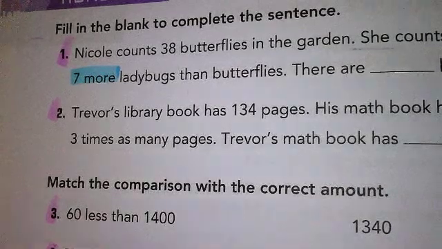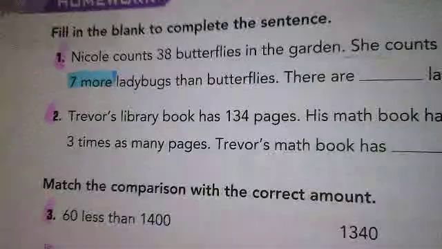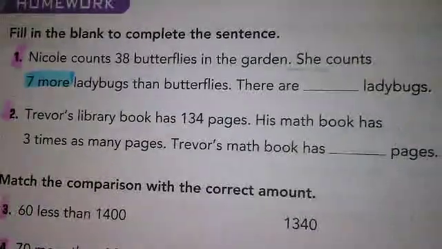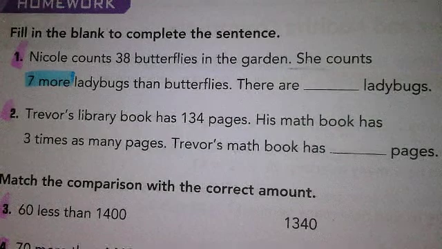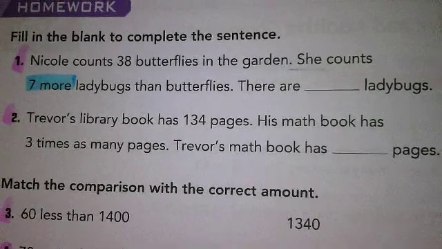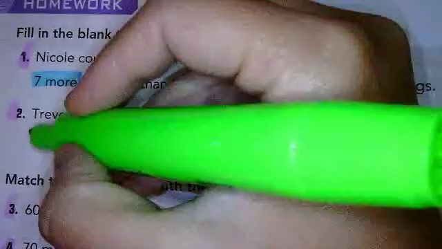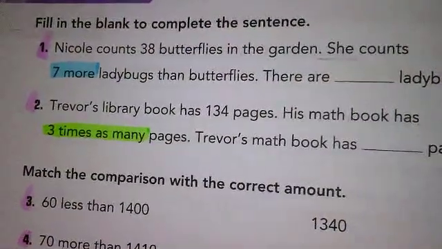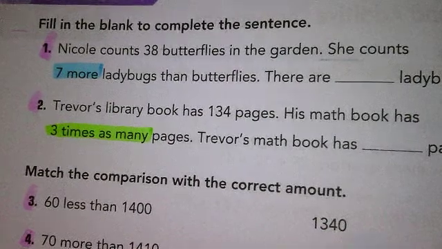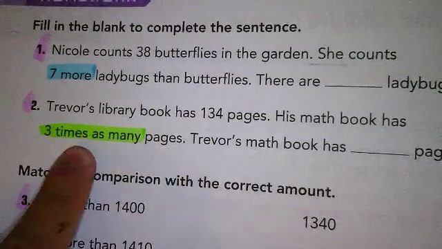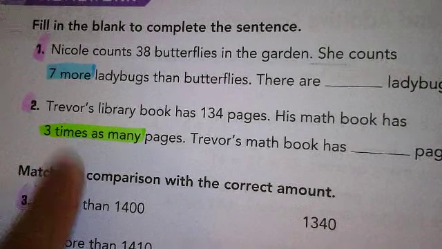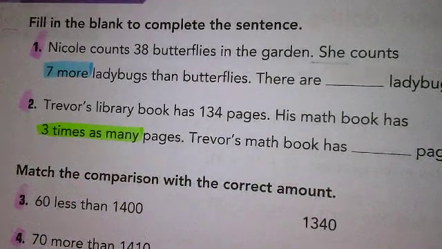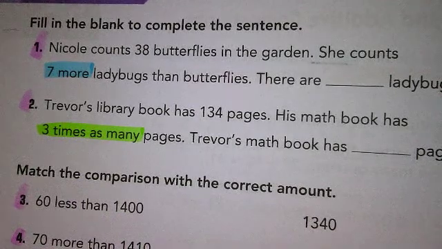Next, number 2, it says, Trevor's library book has 134 pages. His math book has 3 times as many pages. What words do I want to focus on here, Angelina? 3 times. 3 times as many, which means what am I going to be doing there? Going to be multiplying, right? You see times there, so it's going to be 3 times whatever that other number is, right? Okay? So really focus on that when you get there, okay?